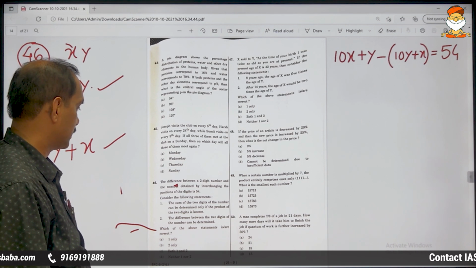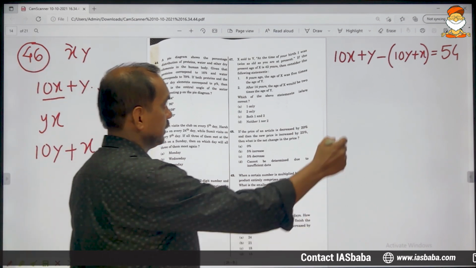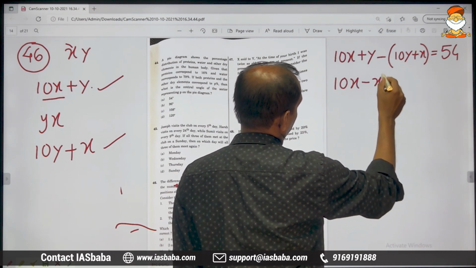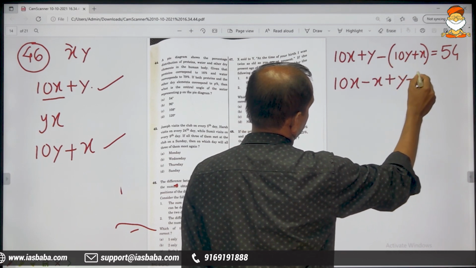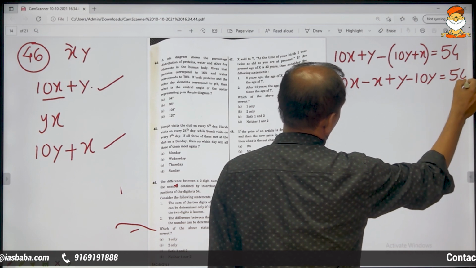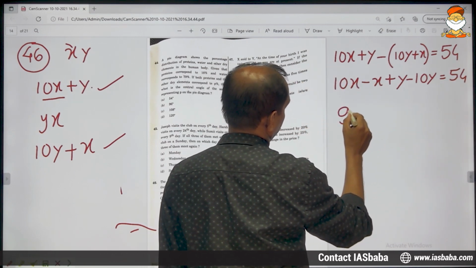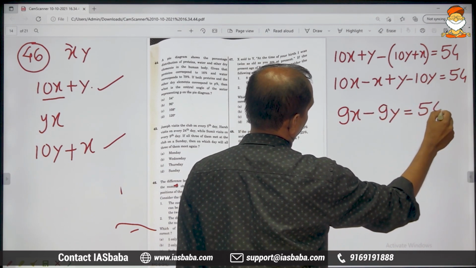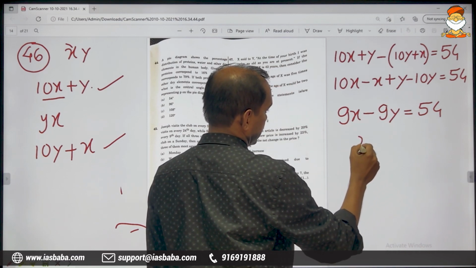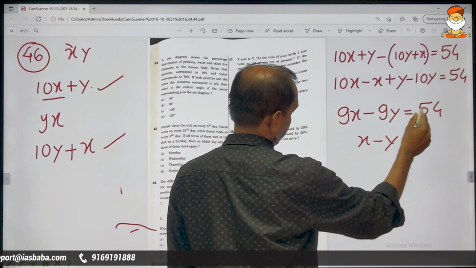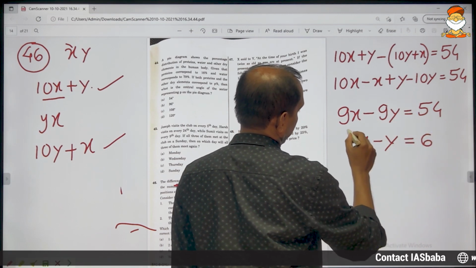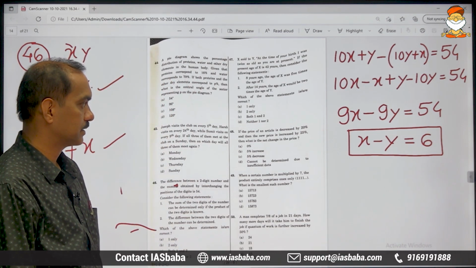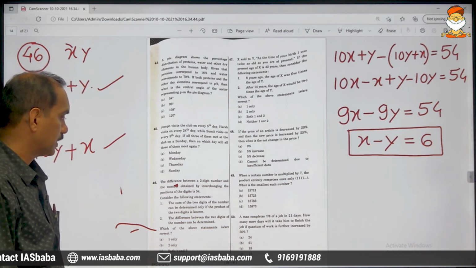Before considering the following statements, let us simplify this. 10x minus x plus y minus 10y is equal to 54. 10x minus x gives us 9x, y minus 10y gives us minus 9y is equal to 54. 9 is common, take it out, 9 6s are 54, x minus y is 6. Now consider the following statements.